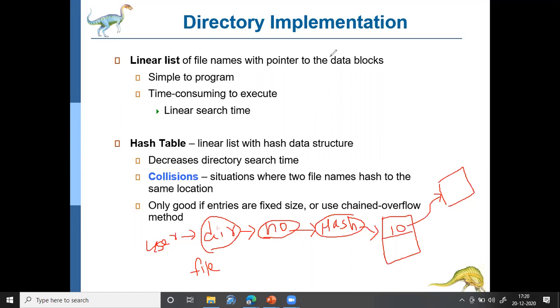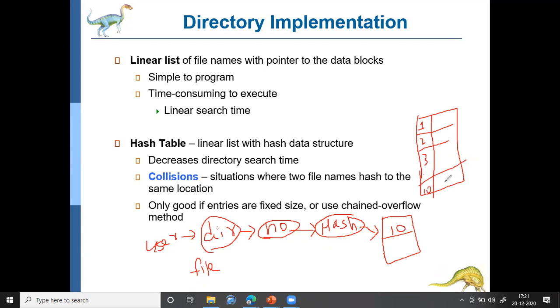So say after applying the hash function, it gives the number 10. Then there will be something called a hash table, where different block numbers will be stored, like block number one, block number two, block number three, and so on.